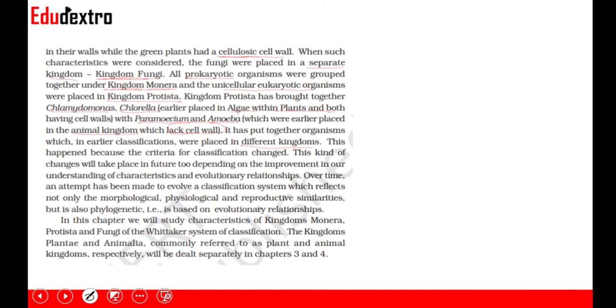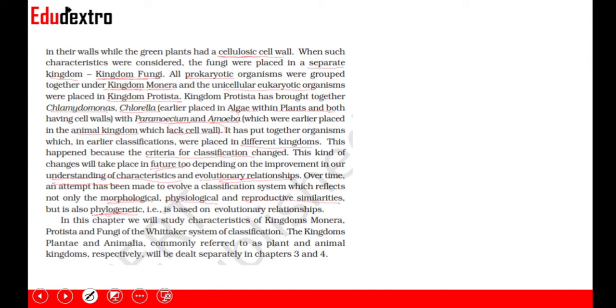This happened because the criteria for classification has changed, right? Now we are not just looking at cell wall or absence of cell wall, but we are looking at various other characteristics. So this kind of change will take place in the future as well, depending on the improvement in our understanding of characteristics and evolutionary relationships. So over time, an attempt has been made to evolve a classification system which reflects not only the morphological characters, but also the physiological and reproductive similarities, and also takes care of phylogenetic relationships.